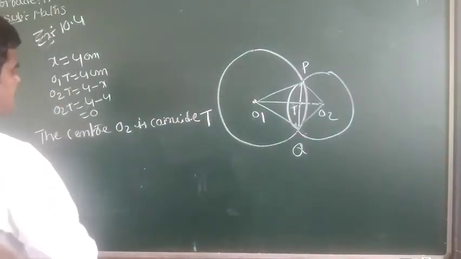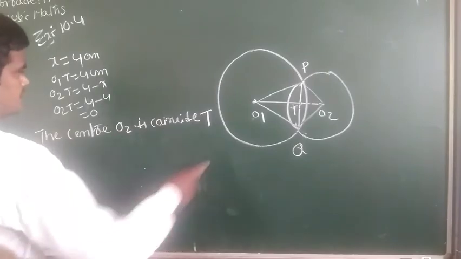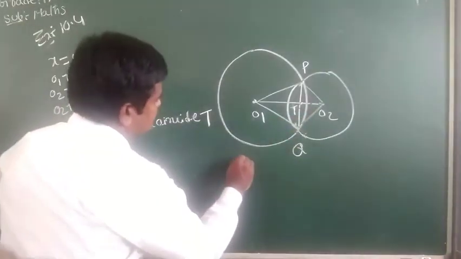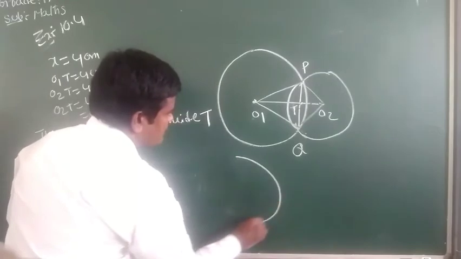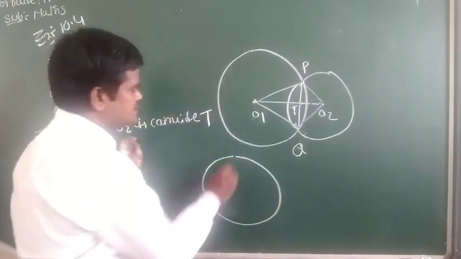now take a triangle. These two points are coinciding. The diagram looks like this.